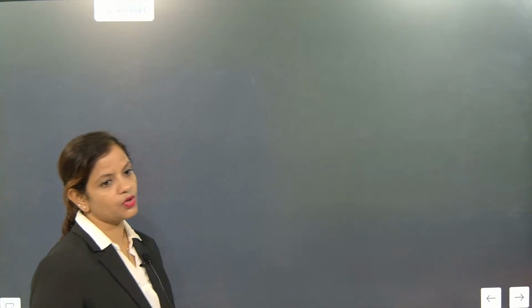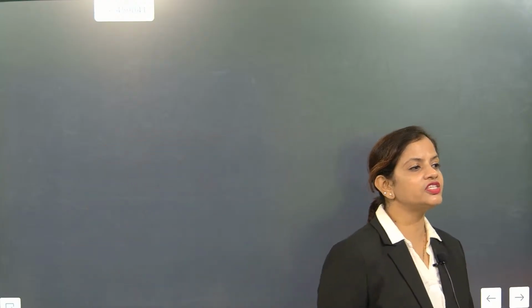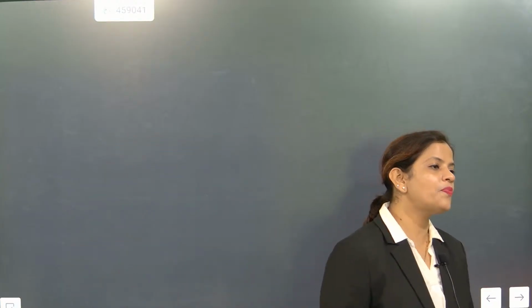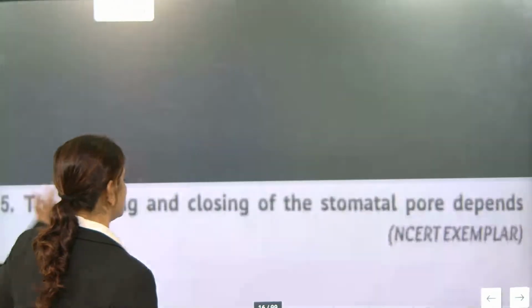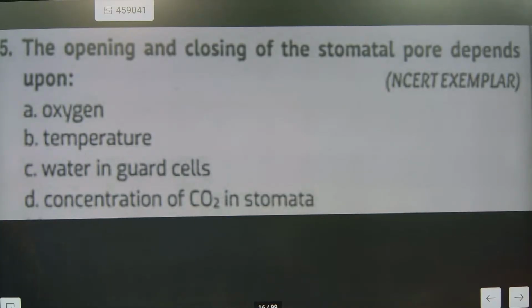Guard cells are responsible for the opening of the stomatal pore, and the stomatal pore is an opening which exchanges gases. The opening and closing of the stomatal pore depends upon the water concentration in the guard cell. Understood or not? Now I'll go for the next one.